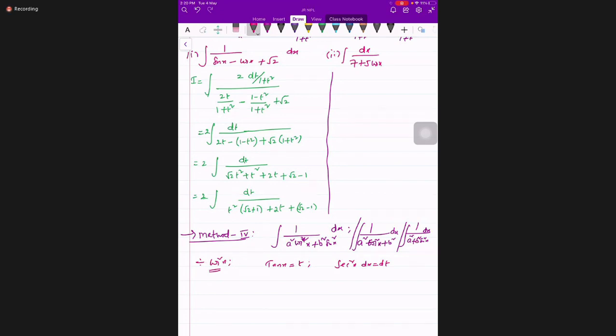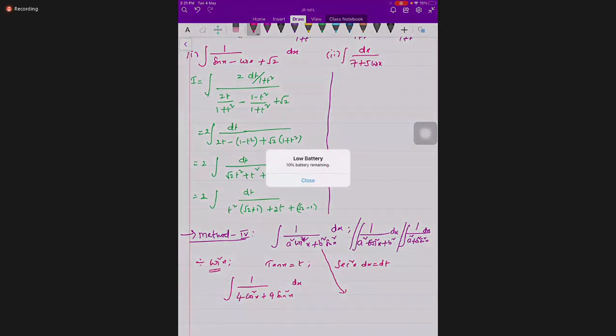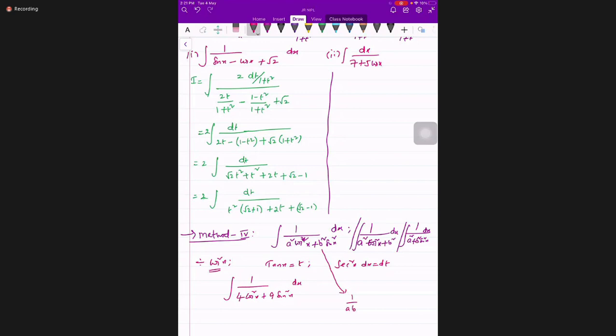I think even yesterday we applied this method in one question, 4 cos square x plus 9 sin square x. And I gave you one formula also to remember: 1 by AB tan inverse of B tan x by A, plus C. Very good. This is the direct answer.